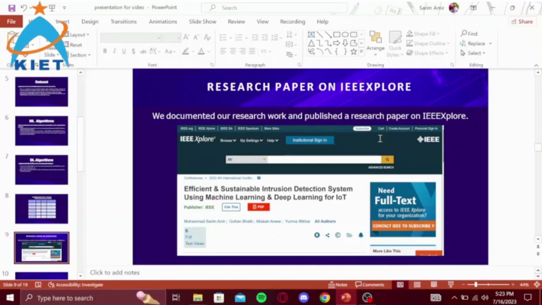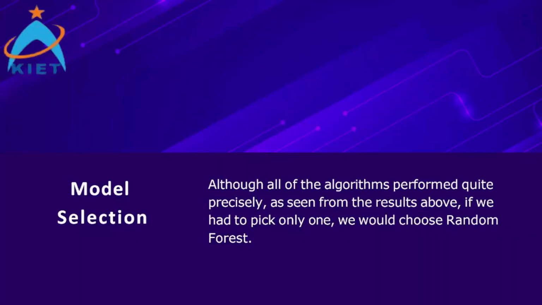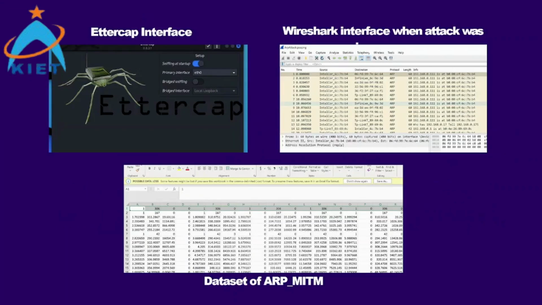Assalamu alaikum, Gufran here. As my partner discussed the results, random forest model performed the best and we will select that model for our prototype. We performed 2 attacks, man in the middle and DDoS, using Kali Linux and captured the network packets by Wireshark. From these packets we created datasets and we tested our models on these datasets.